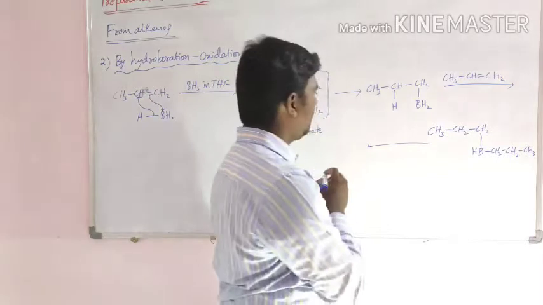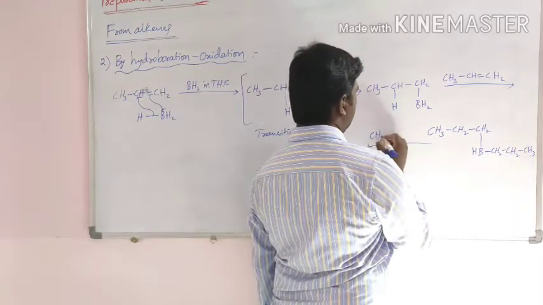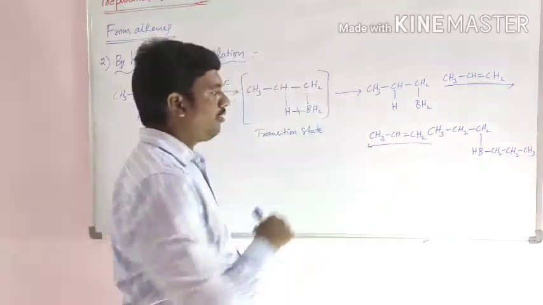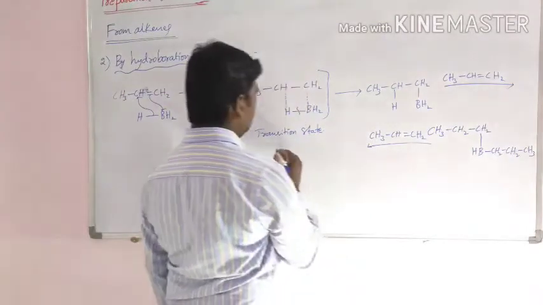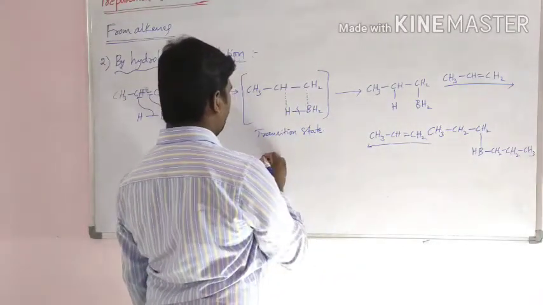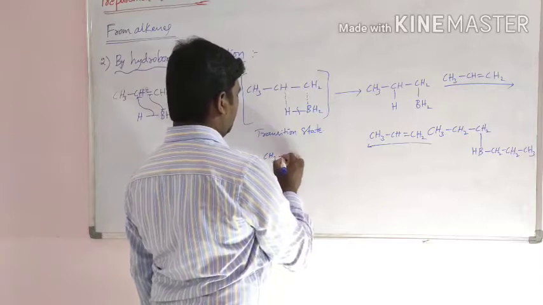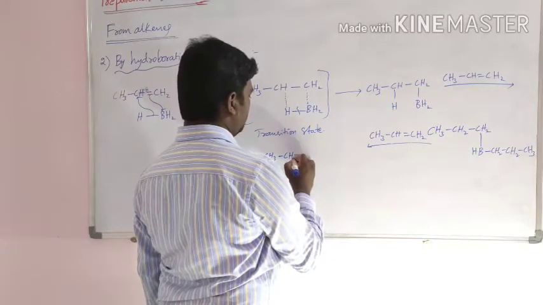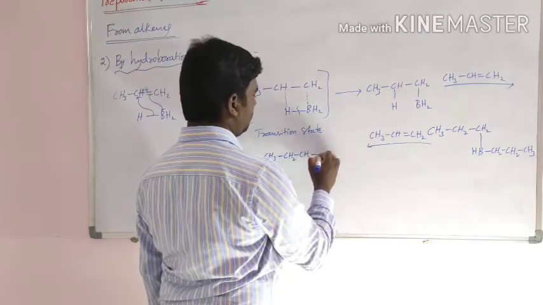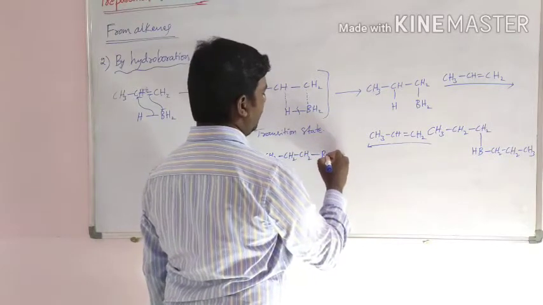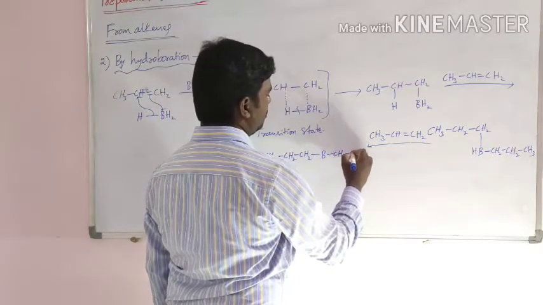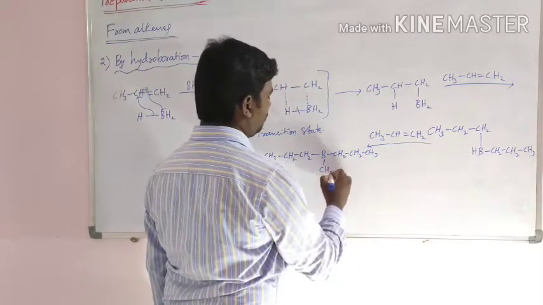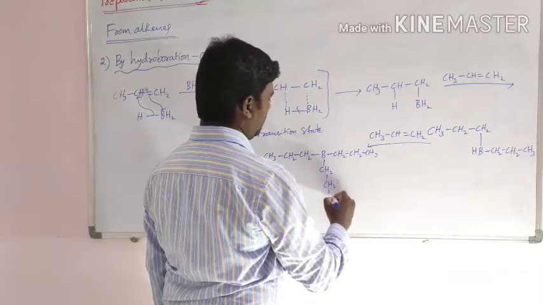Again this compound reacts with CH3 CH double bond CH2, and the compound formed is boron with three CH2 CH2 CH3 groups.